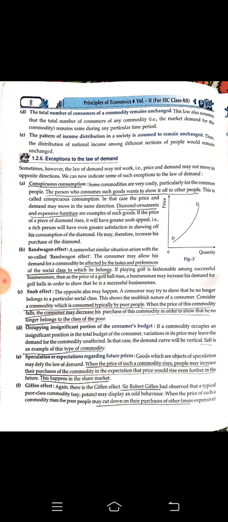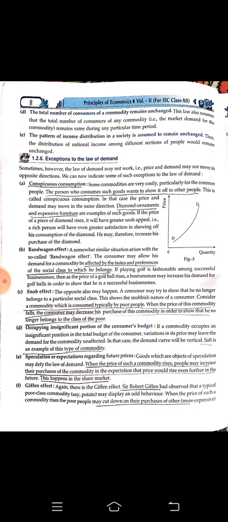At present we are having, for example, gold. Day after day and year after year, we are finding that the price of gold is increasing and it will keep on increasing, right? So those who are thinking of buying some jewelry which will be needed after 10 years, after 20 years, can think that after 20 years the price of gold will be much higher than this. So let me start buying some gold and keep it in stock. Demand is also increasing, but price is also increasing.